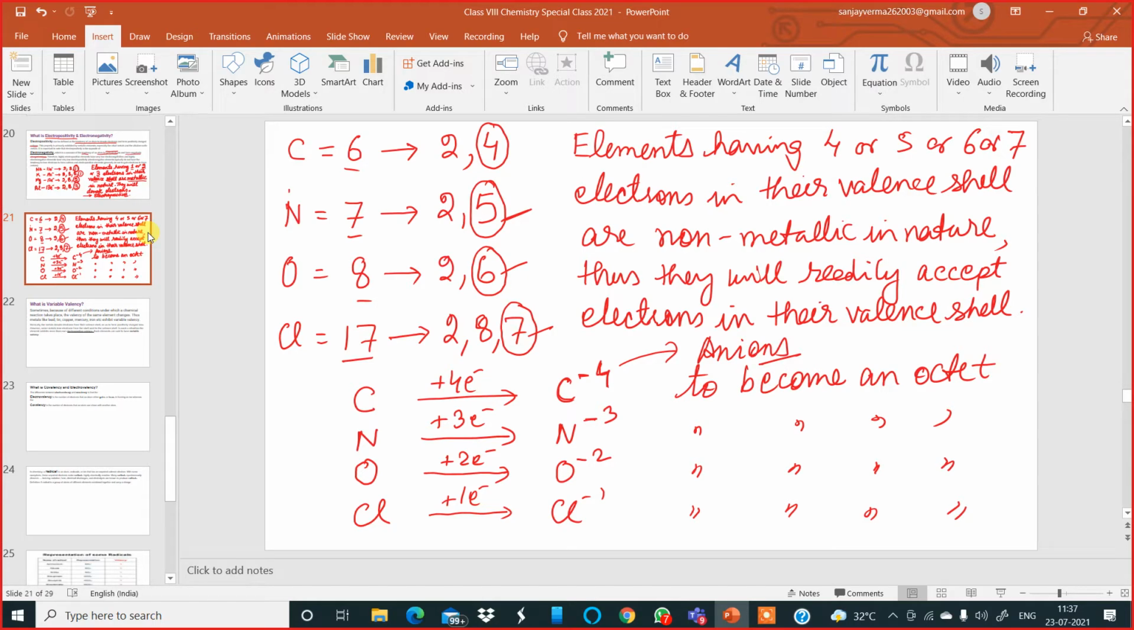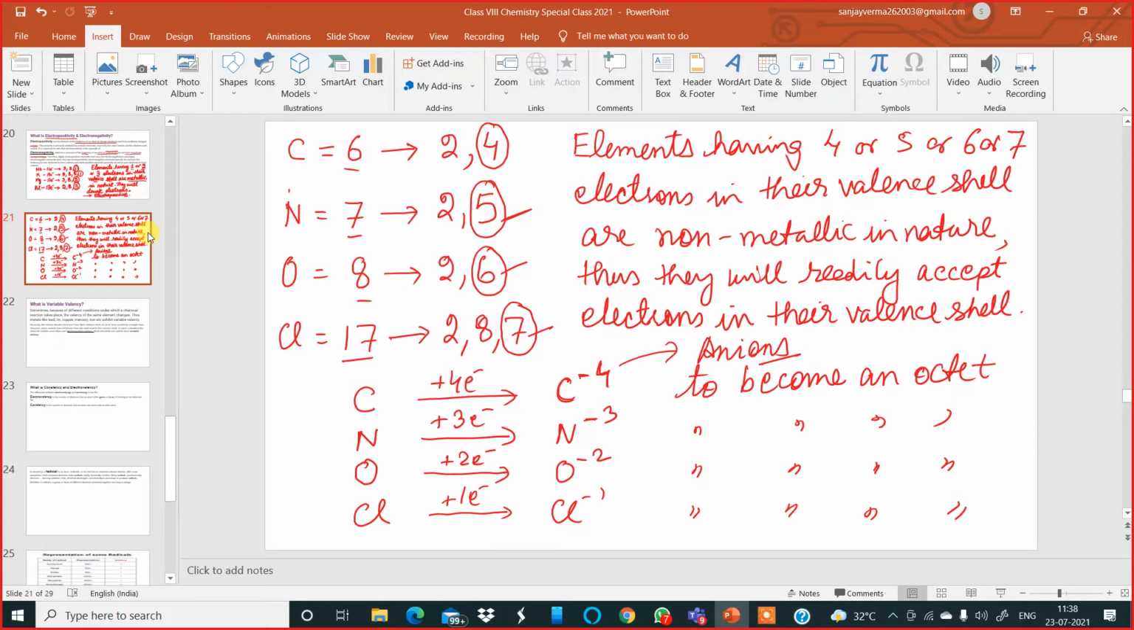That is why I told you that time, non-metals show electronegativity. Non-metals show what? Electronegativity. Metals show what? Electropositivity. Non-metals show electronegativity. Am I clear with this, my dear students? Okay, very good.